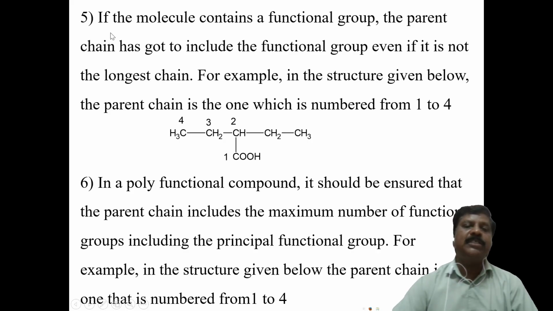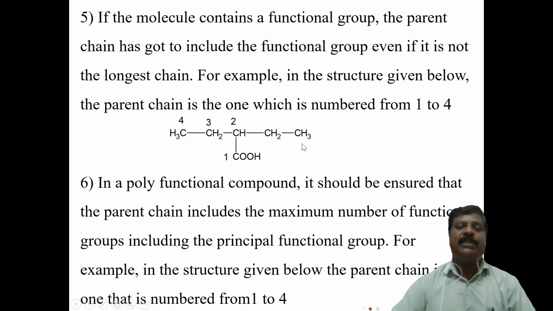Next, the fifth rule: if the molecule contains a functional group, the parent chain must include the functional group even if it is not the longest chain. For example, suppose this carbon chain, how many carbon atoms? 1 2 3 4 5, this is a 6 carbon atom chain.